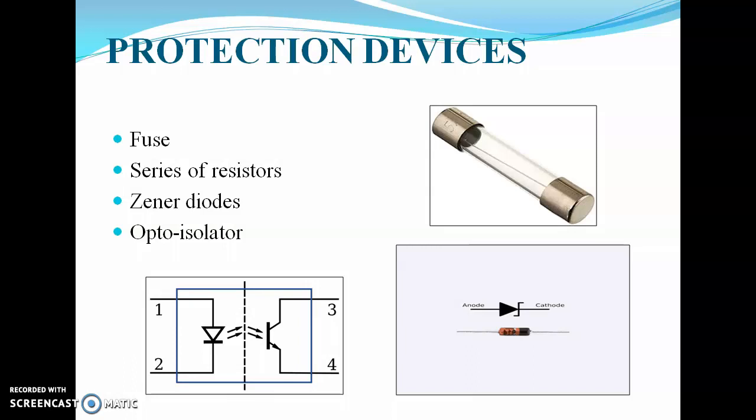When the voltage exceeds certain value, then the circuit should be broken down, or the circuit should be stopped. So for that reason fuse is used. The fuse won't allow current to pass through the circuit when the voltage exceeds certain value. That is the function of fuse.